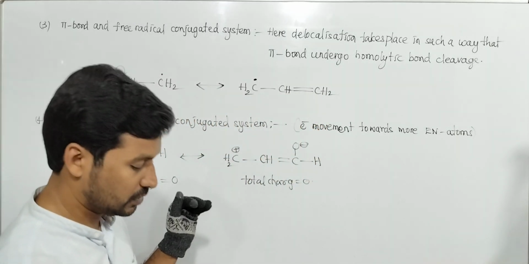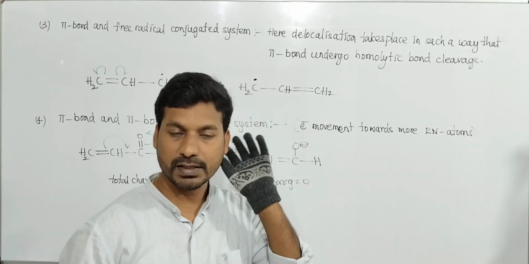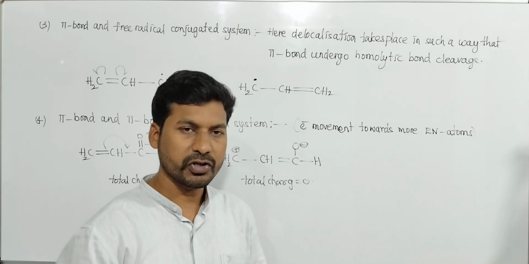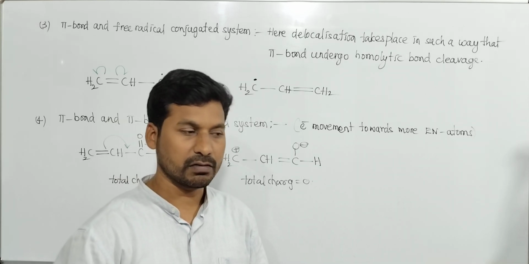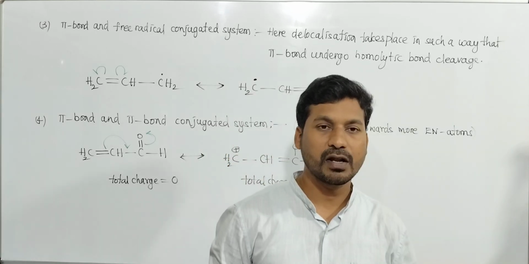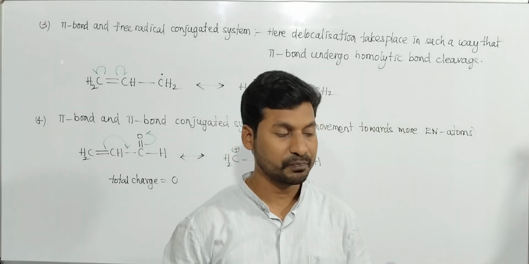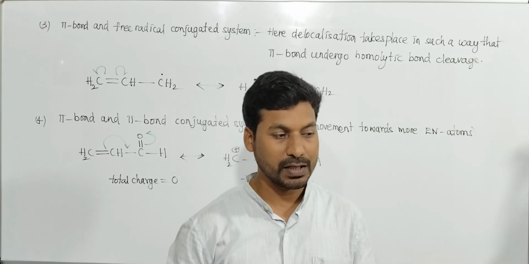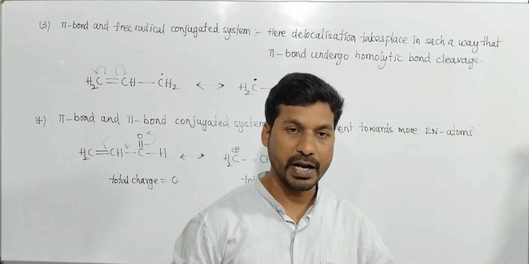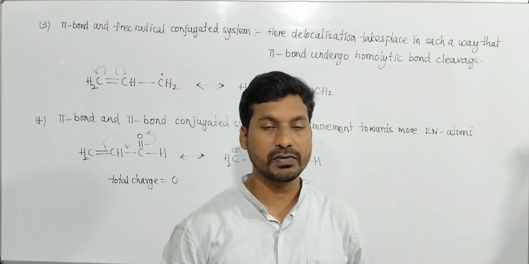Delocalization of pi electrons and non-bonding electrons in a conjugative system is called resonance. What is the criterion for resonance? A conjugative system; there must be a conjugative system. How many types? There are different types, and 4 are discussed here: pi sigma positive charge, pi sigma negative charge, pi sigma free radical conjugative systems.